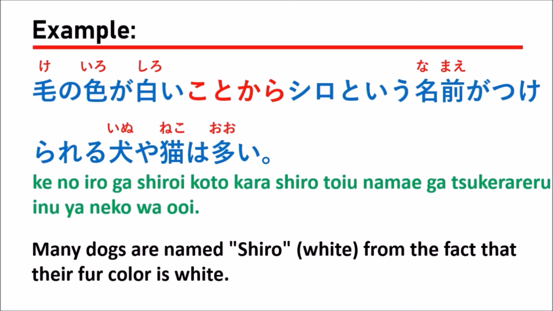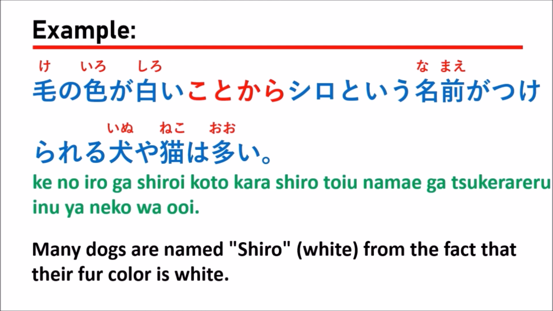So when you use an i-adjective with KOTOKARA, nothing changes. You can use it in that form. So ke no iro ga shiroi KOTOKARA shiro という名前が付けられる犬や猫は多い, right?